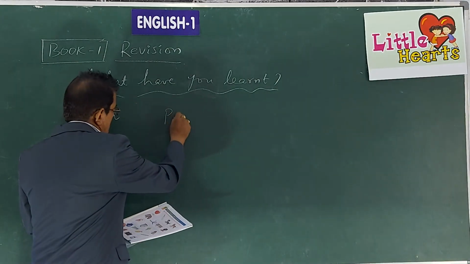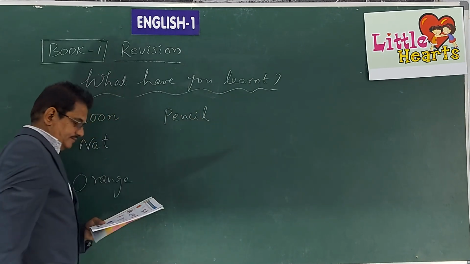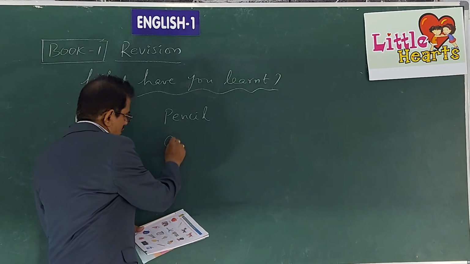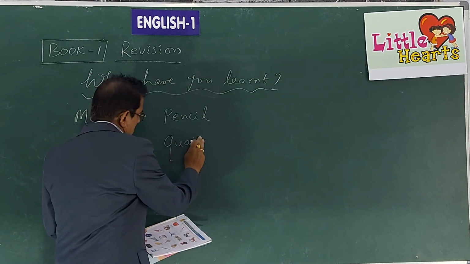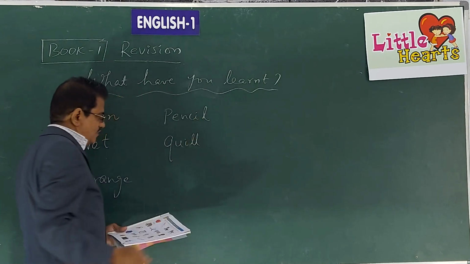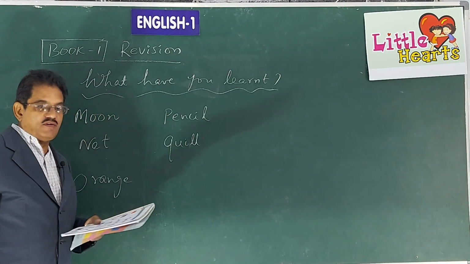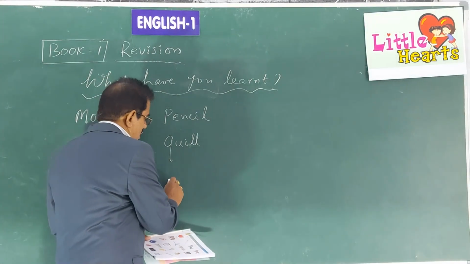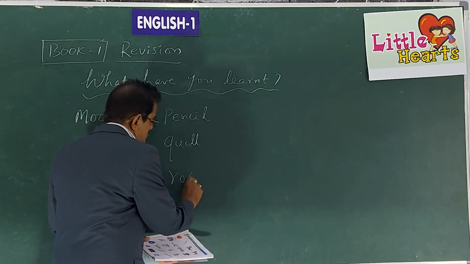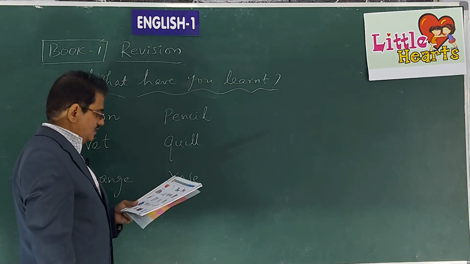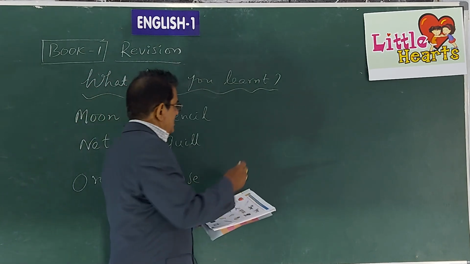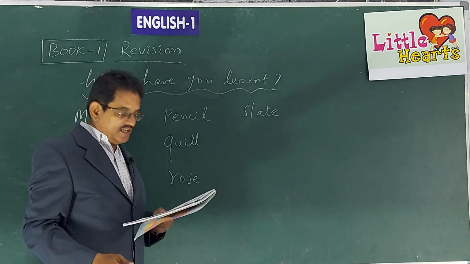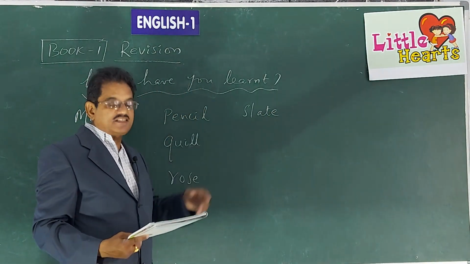P for pencil. Q. Q for quill. You might have seen these quills, the feathers of the birds. R for rose. S for slate. Where do you write every day when you start learning writing? You start writing on a slate.